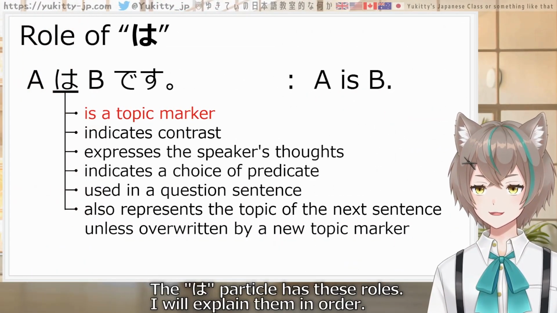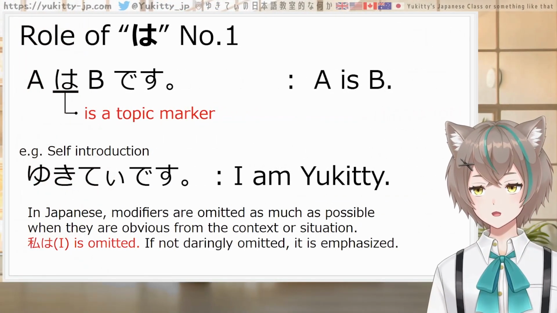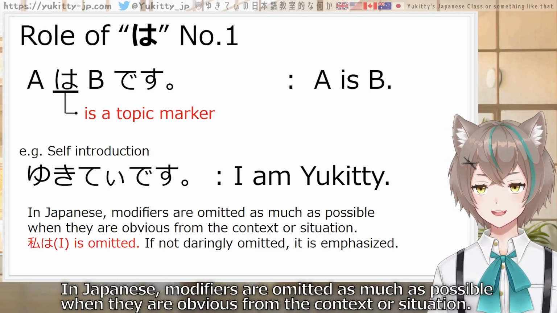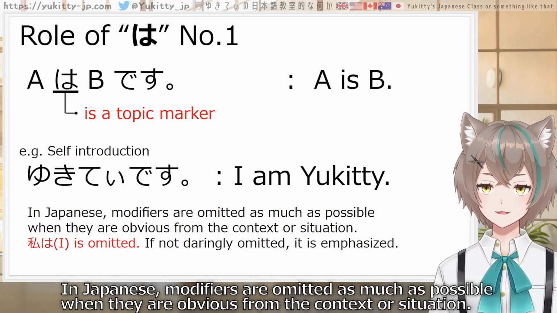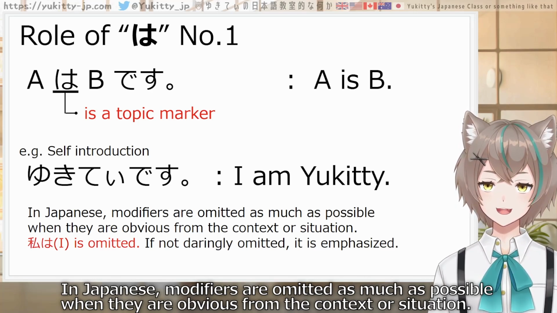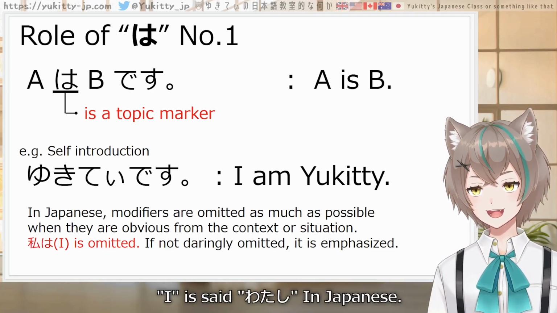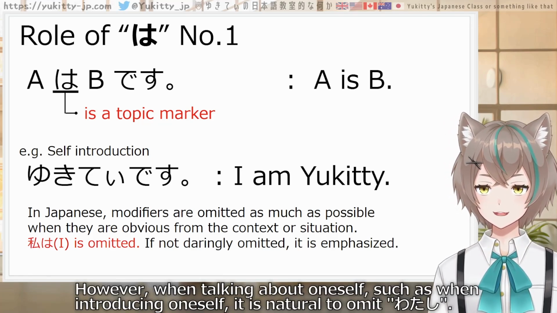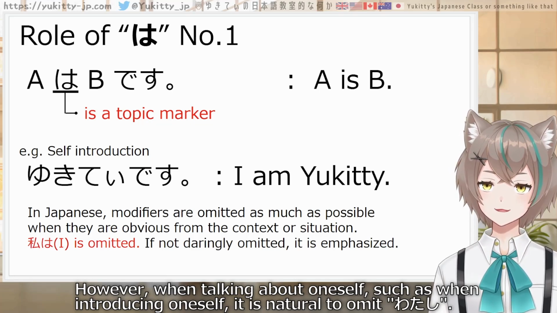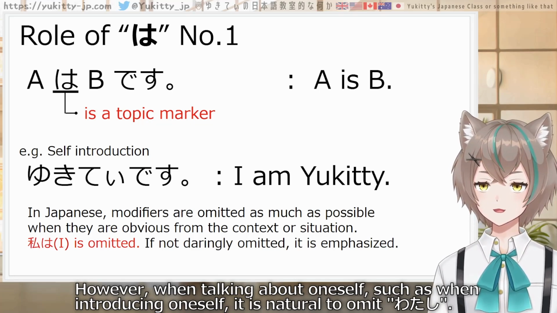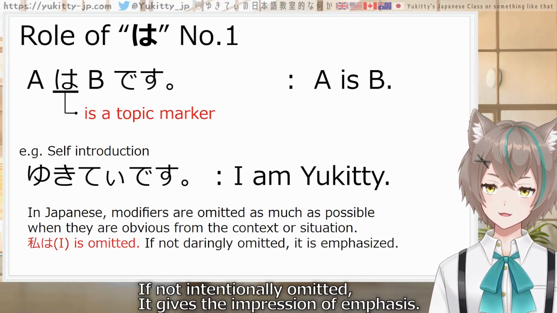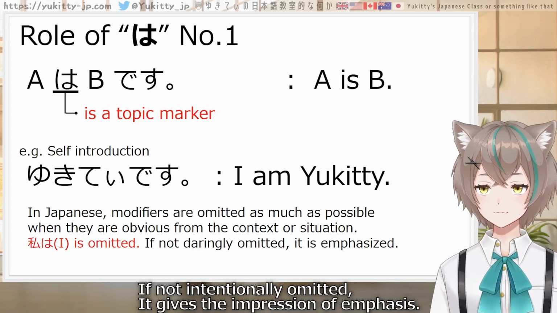The wa particle has these roles. I will explain them in order. Wa is a topic marker. In Japanese, modifiers are omitted as much as possible when they are obvious from the context or situation. I is said watashi in Japanese. However, when talking about oneself, such as when introducing oneself, it is natural to omit watashi. If not intentionally omitted, it gives the impression of emphasis.